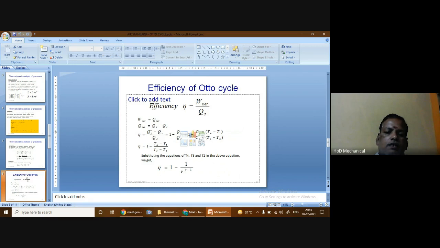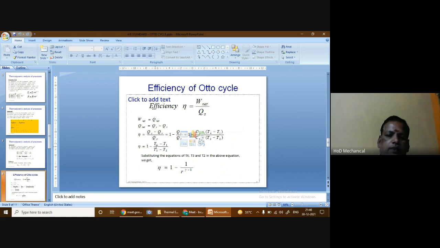Since QS is present both in the numerator and in the denominator, we can take it out commonly. So it can be written as 1 minus QR by QS, and we already know what QR and QS are, so that formula is substituted here. After substitution and simplifying, the efficiency is given by 1 minus T4 minus T1 divided by T3 minus T2. If all the temperatures are known, we can use this to find the efficiency of the cycle.